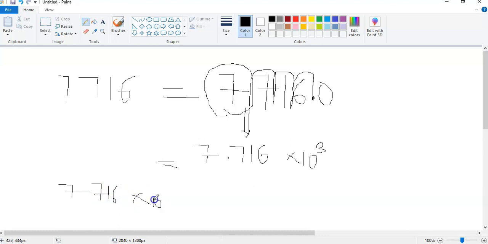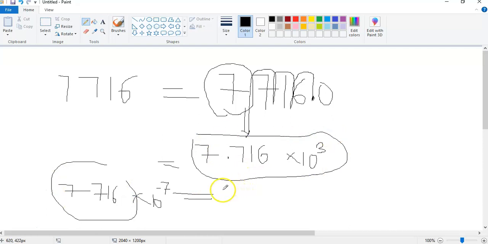exponent negative 7 is going to be the whole of this one is this, so we put this one over here. Okay, so we have 7.716 times 10 exponent 3, okay, then times 10 exponent negative 7. Okay, this is already in the standard form.